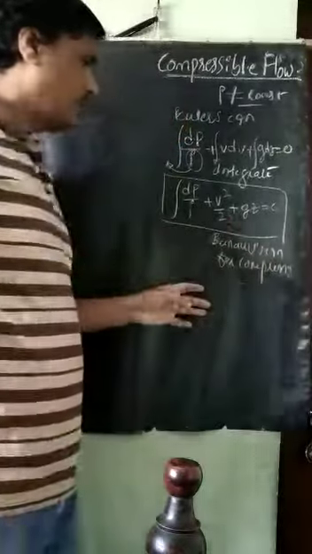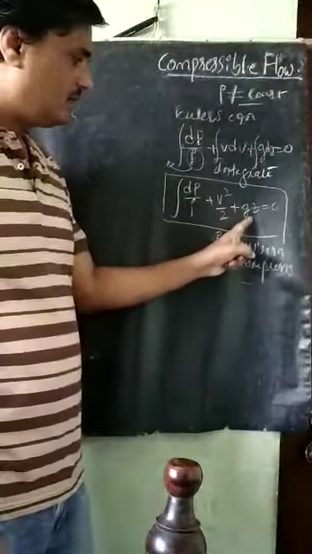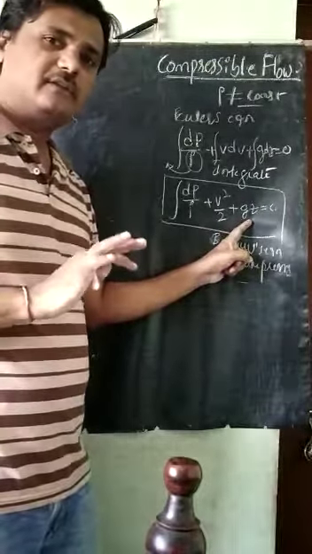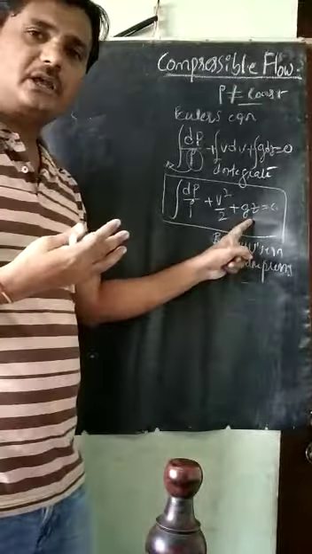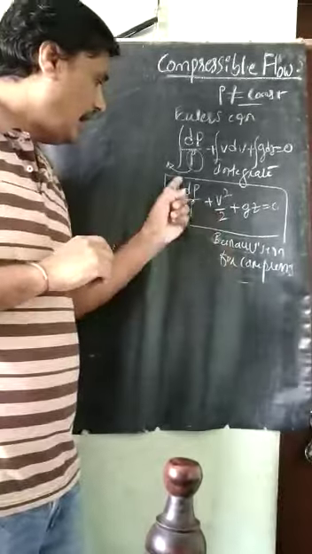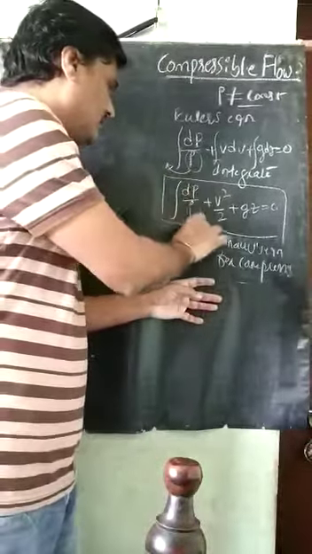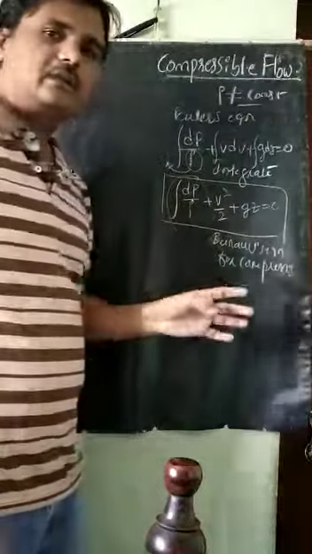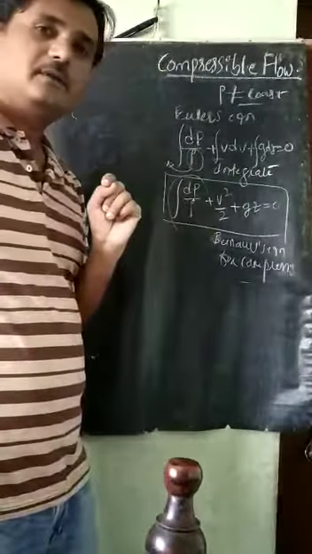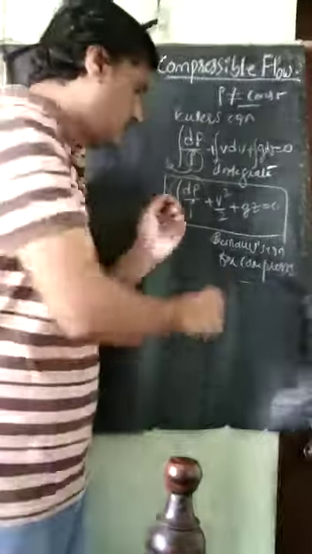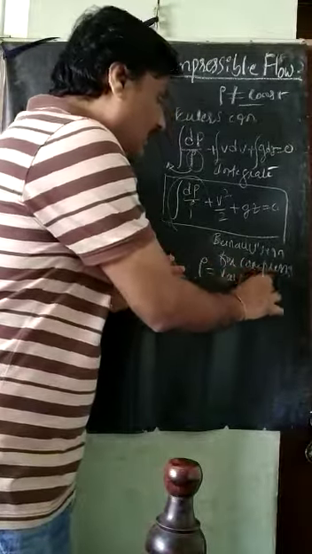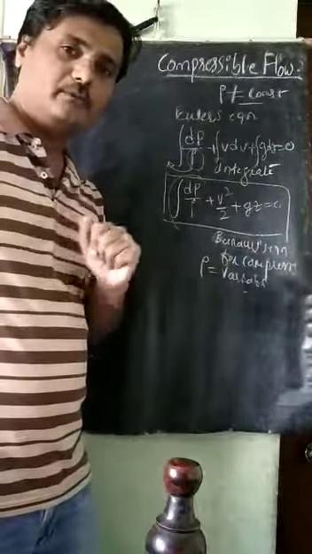Compressible flow. So how does it change here now? The potential head term has no change at all; it is as we have taken for the incompressible flow. The kinetic head is also the same. Coming to this term, it cannot be differentiated directly because rho is variable here. It is varying because it is compressible flow.